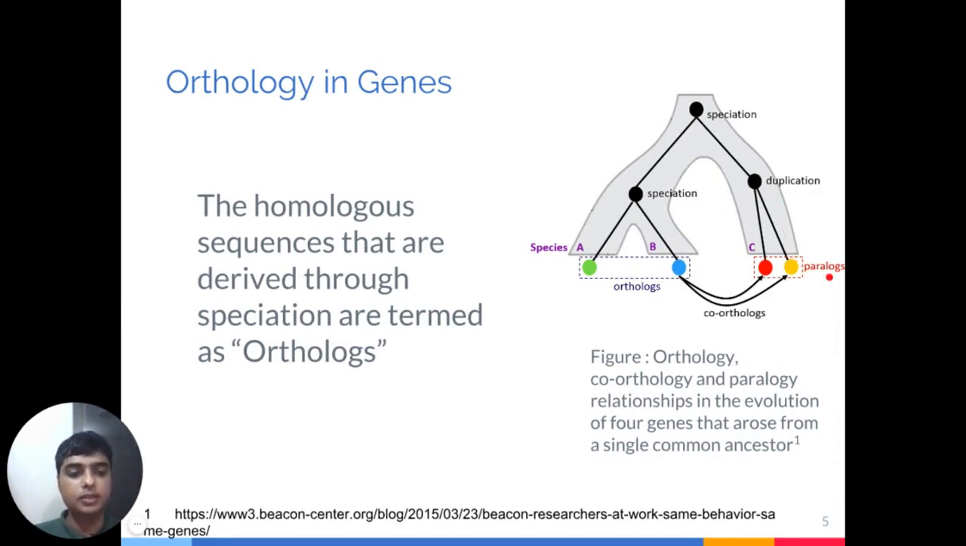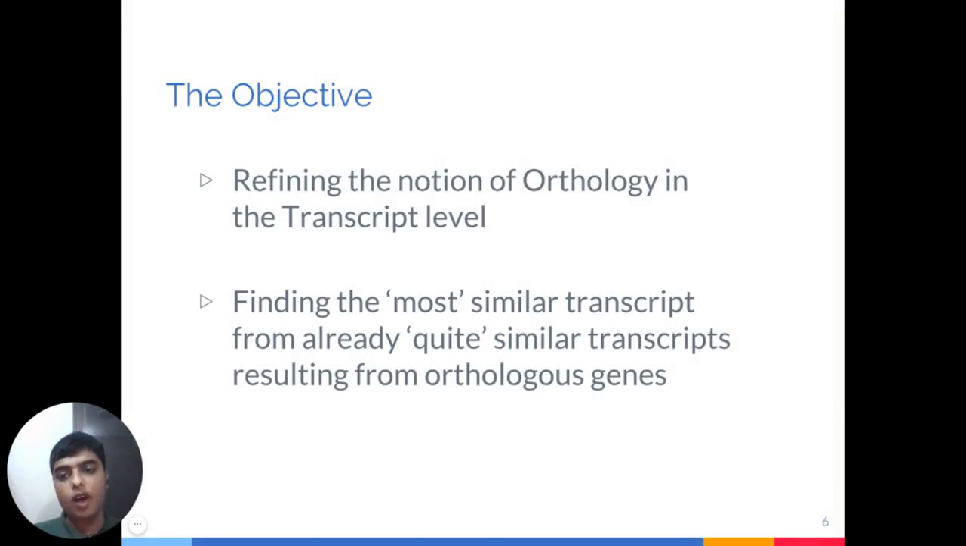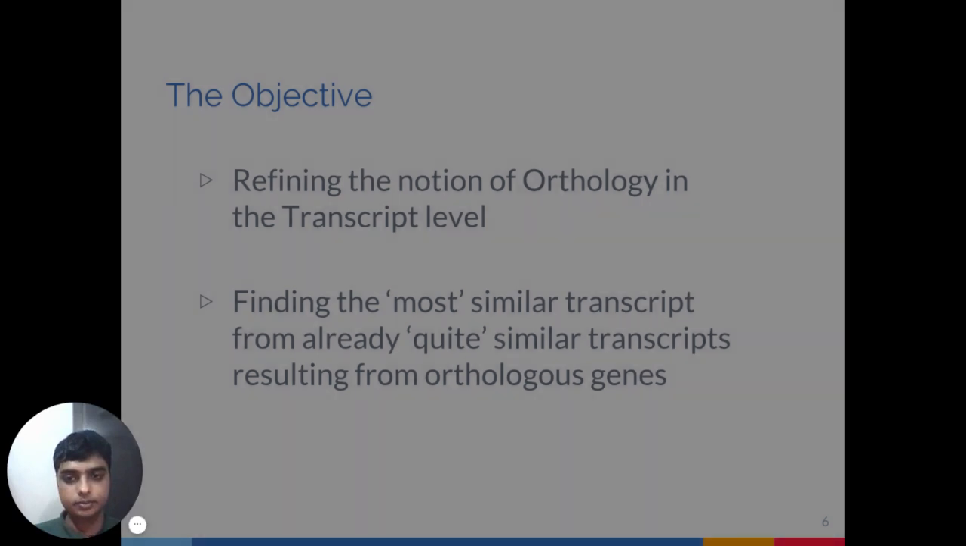A lot of work has been done in analyzing these orthologous relationships between genes, but very few attempts were made at the transcript level. And as we know, due to alternative splicing, the transcripts often deviate quite a bit from each other. So the objective of this project is to refine the notion of orthology at the transcript level, and we are interested in finding the most similar transcript among already quite similar transcripts resulting from orthologous genes.